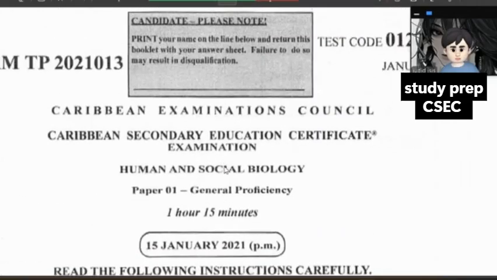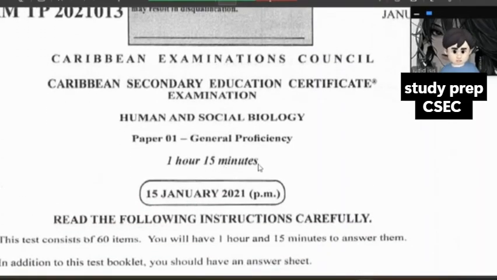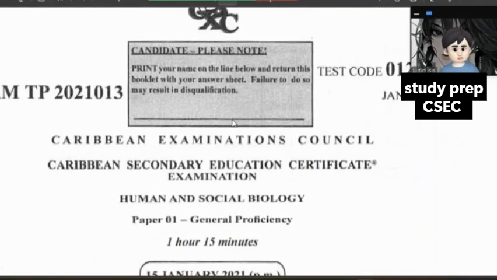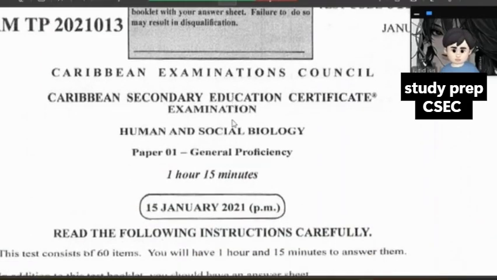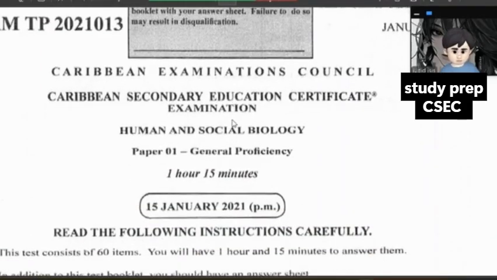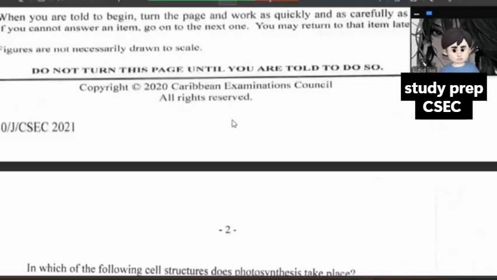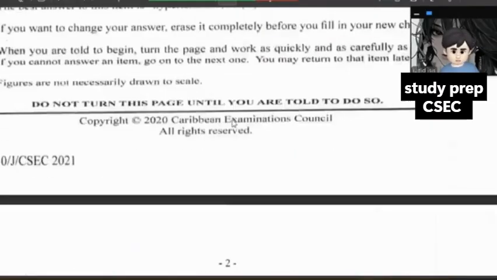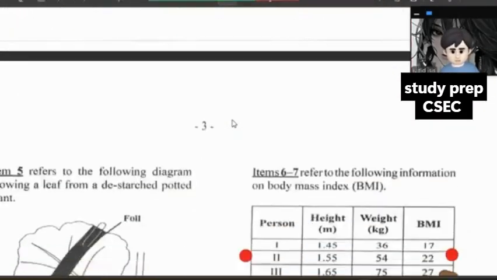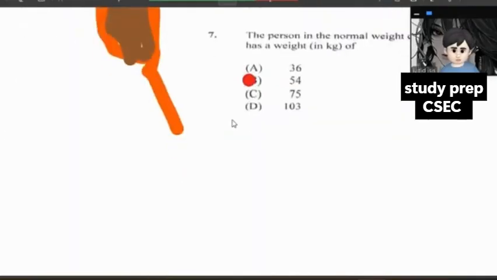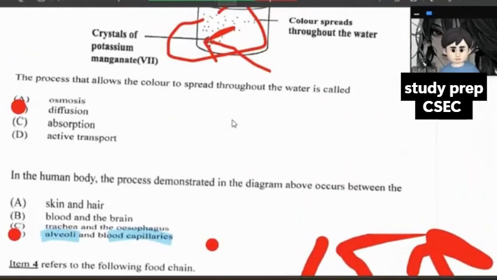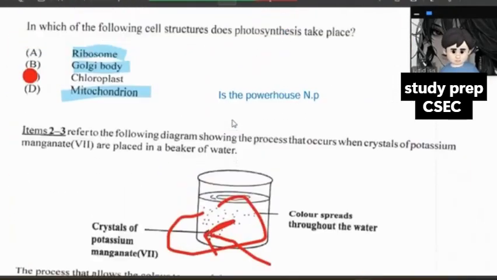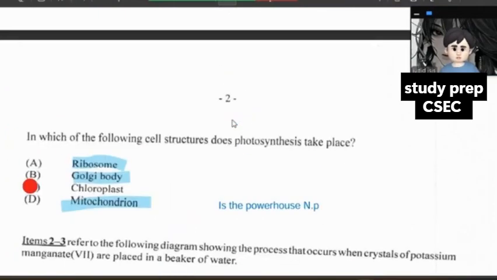Today we'll be starting Human and Social Biology, Paper 1, General Proficiency. I don't really do a lot of papers in relation to HSB, but for today it will be quite different. So anyways, let's start without further ado. I did answer up to question 10. We will answer the remaining questions up to question 60.